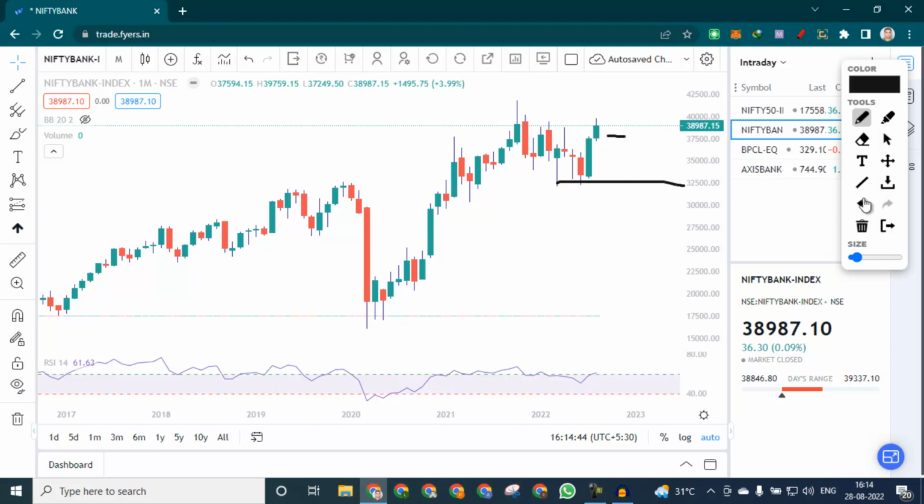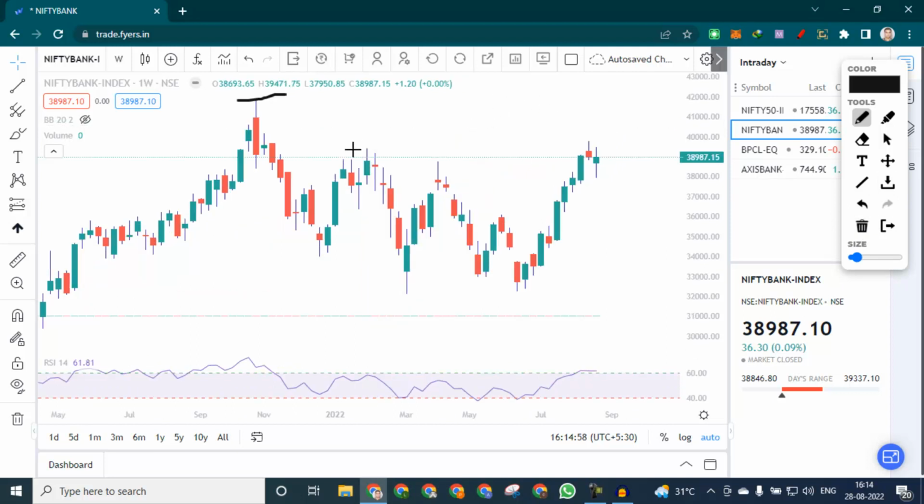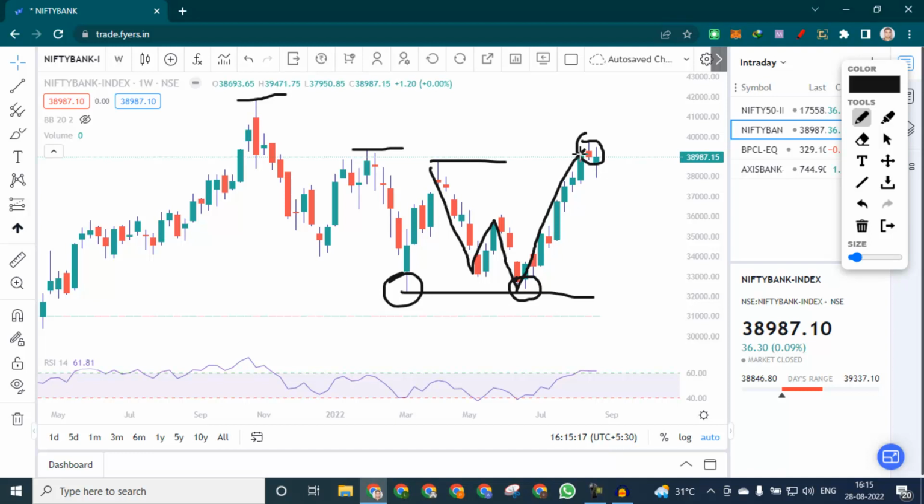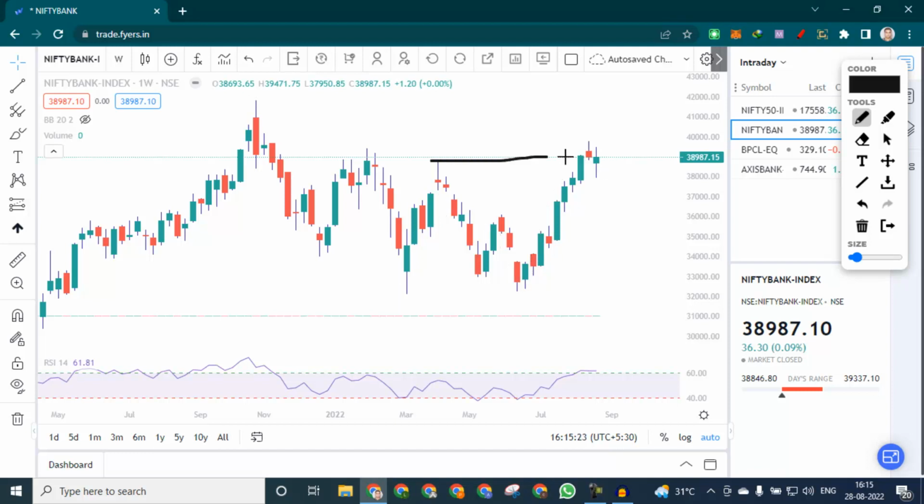If we come to the weekly chart, you can see that this is a top, this was a lower top, and then it made a double bottom formation. Here is a bottom, and near that bottom it made another bottom, and then it went up steadily, and now it has made a small red body candle and is trading below it. This high it took out, but on a close to close basis it couldn't take out that high strongly.